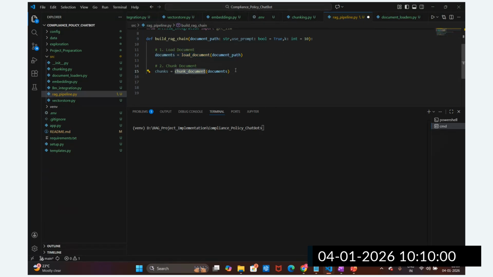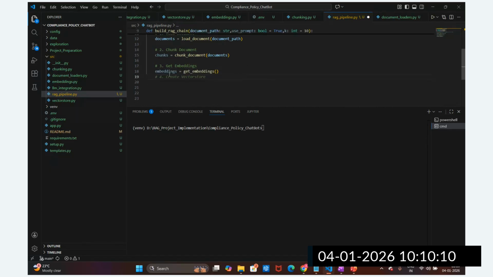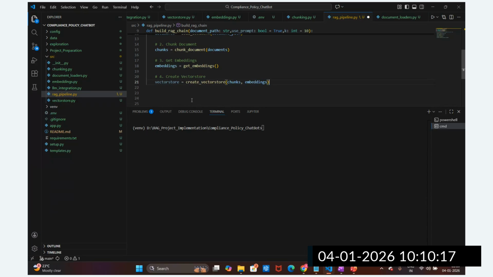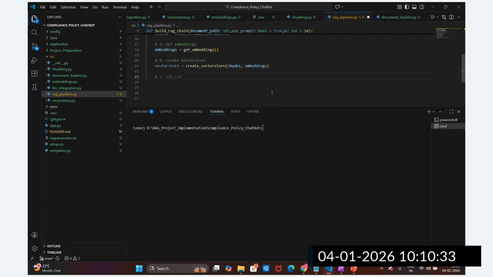What is the next step after chunking? Yes, get the embedding model, right? This is how we are getting the embedding models. Then the fourth step is to get this vector store. We are going to create this vector store. So the first step we load the document, the second step is chunking, the third step is creating the embedding, and the fourth step is setting up the vector store. After the vector store, we are getting the LLM model, right? So I'm going to write the fifth step, get LLM.